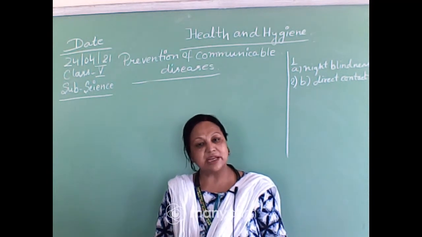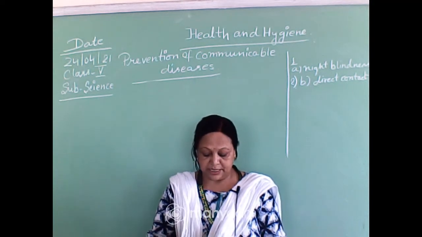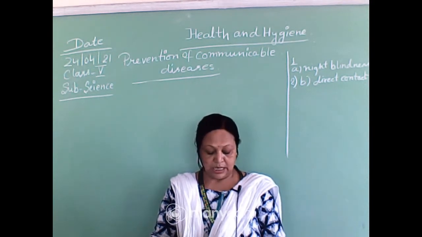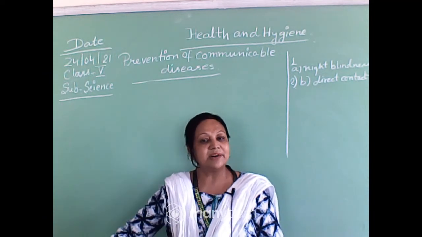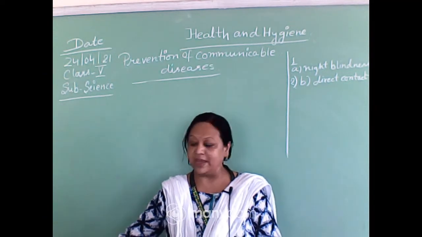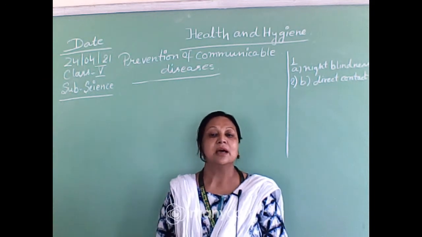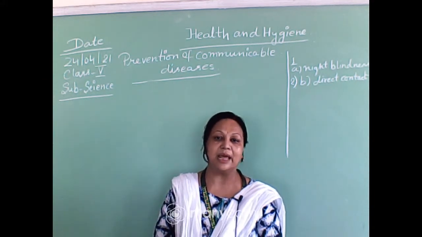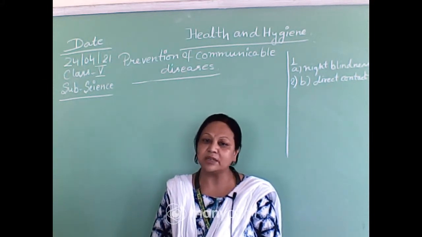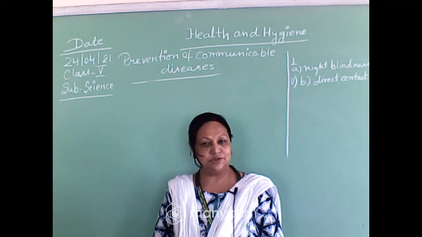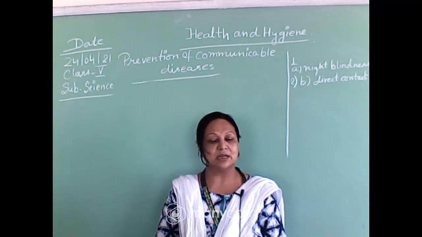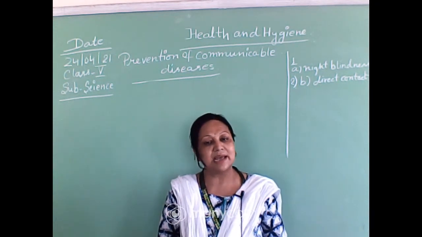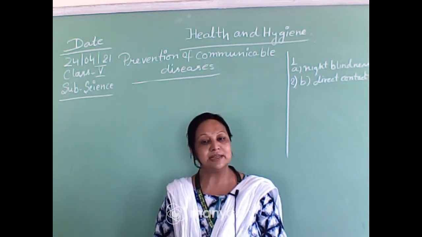The various ways to prevent the communicable diseases are: we should bathe daily with soap and water, so that when we are cleaning ourselves, some kind of microbes never enter inside our body. They will not harm us, they will not try to attack us. So the first criteria is personal hygiene. We have to keep ourselves neat and clean.